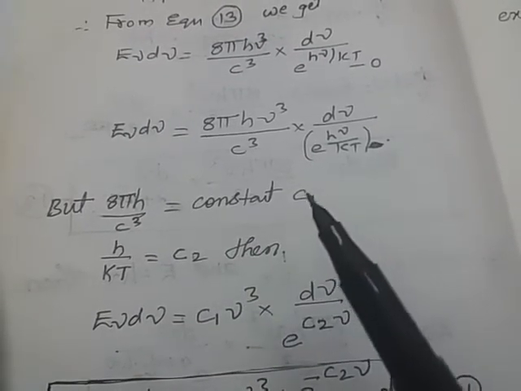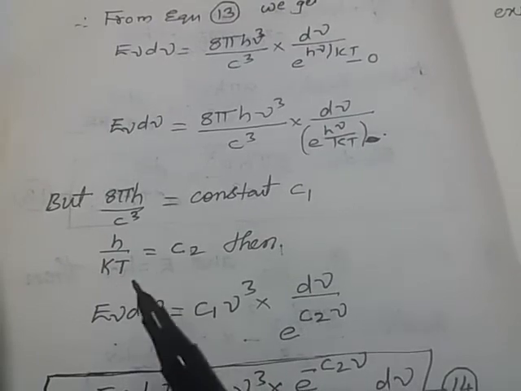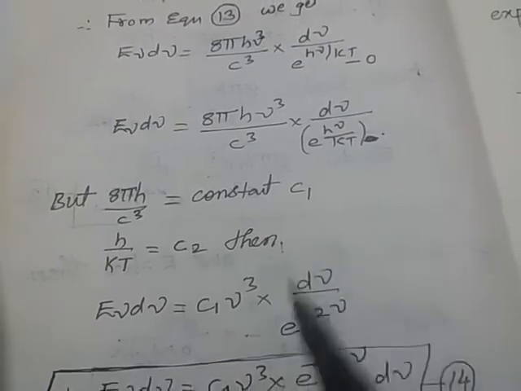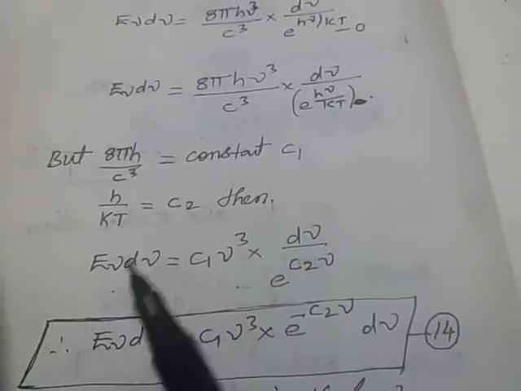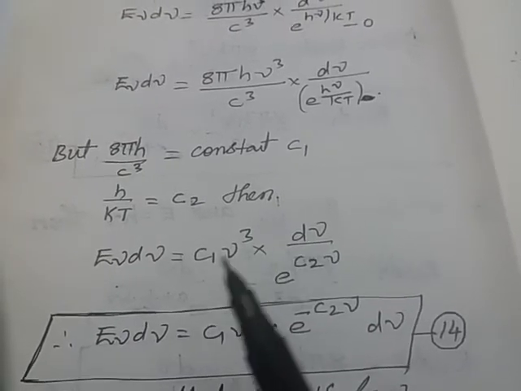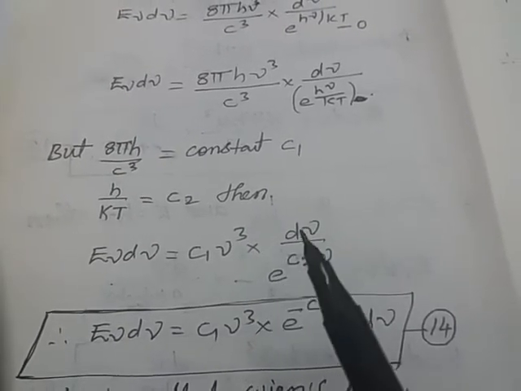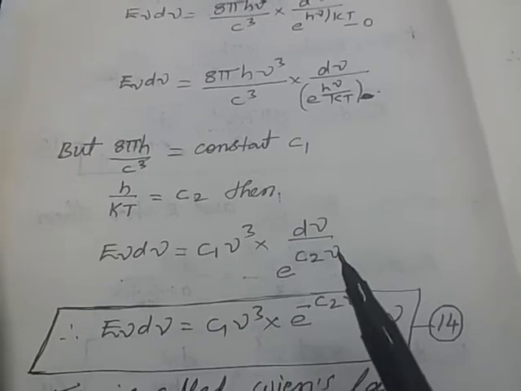Let us assume 8 pi h by c, where 8, pi, h and c are constants, is c1, and h by kT is c2. Substituting these values in the above equation, E_nu d nu equal to c1 nu cube into d nu by e to the power of c2 nu.